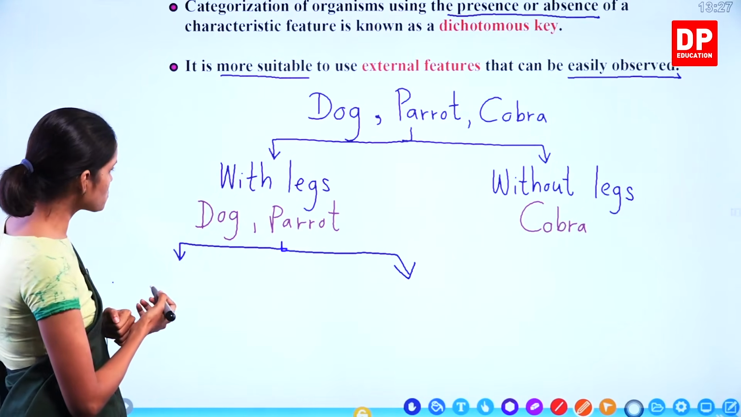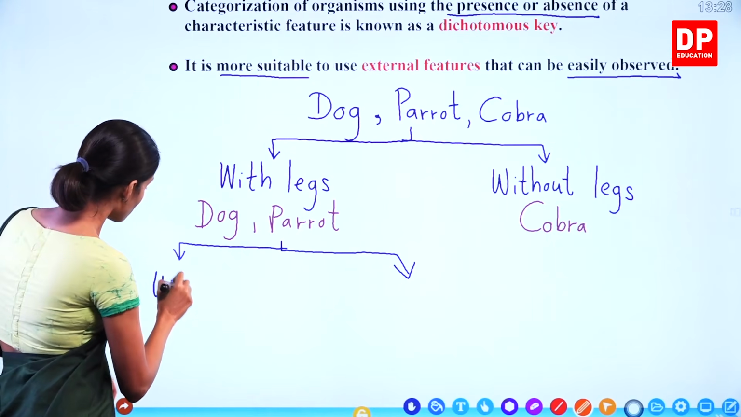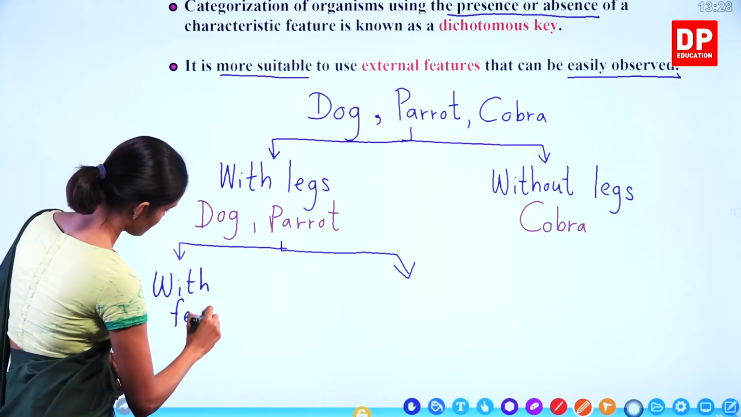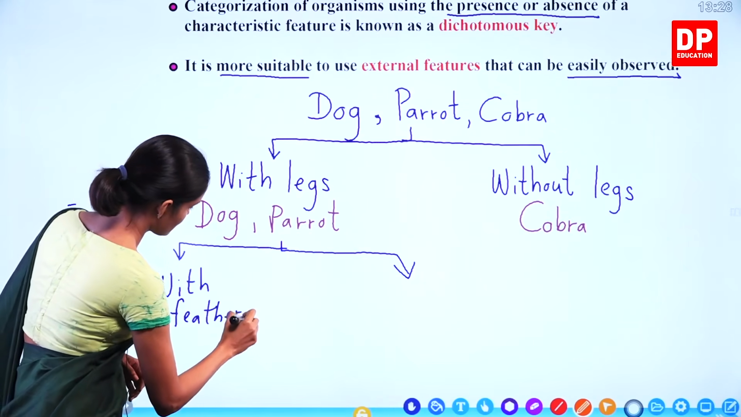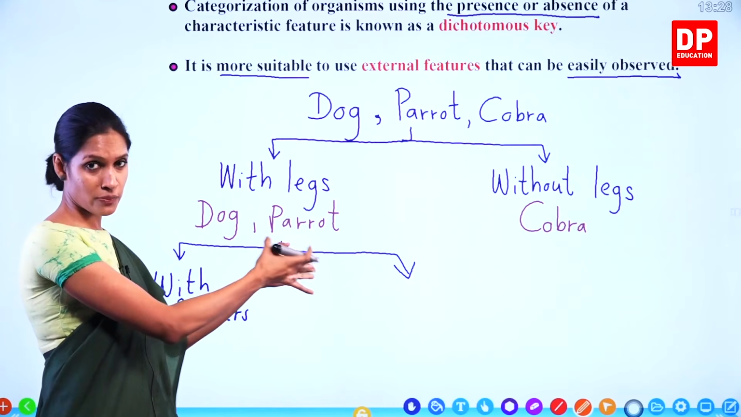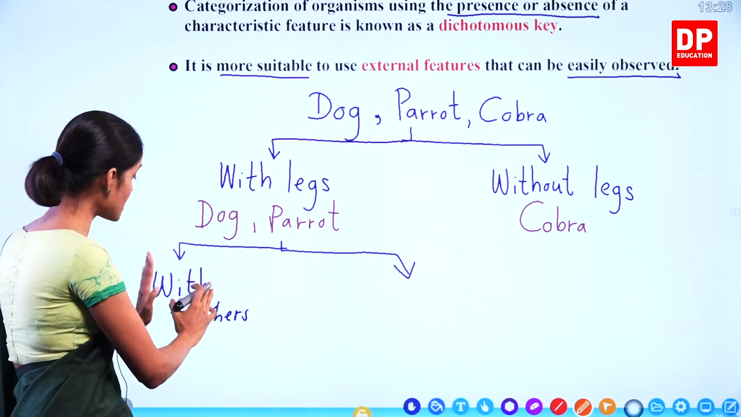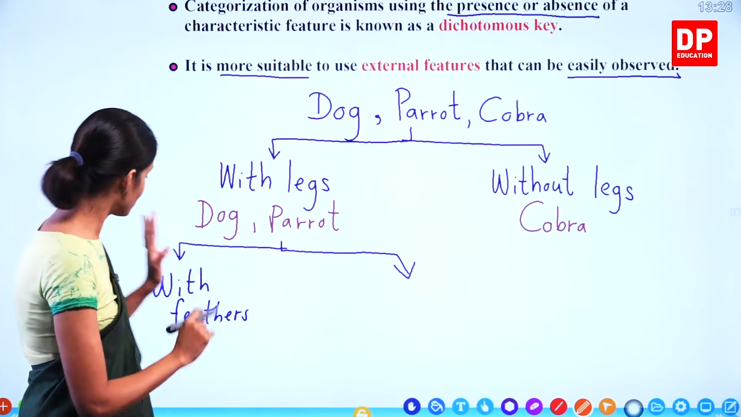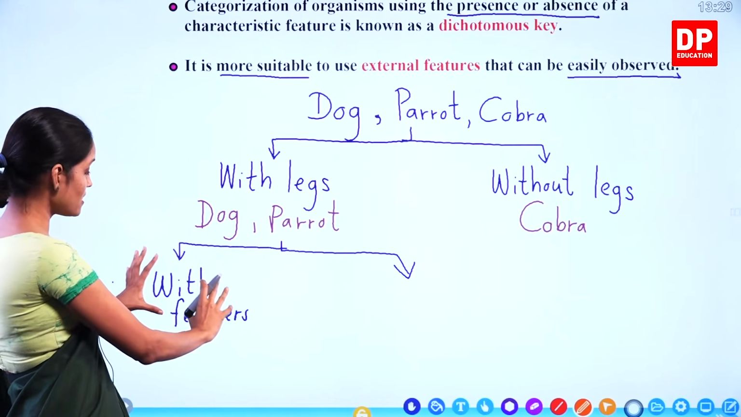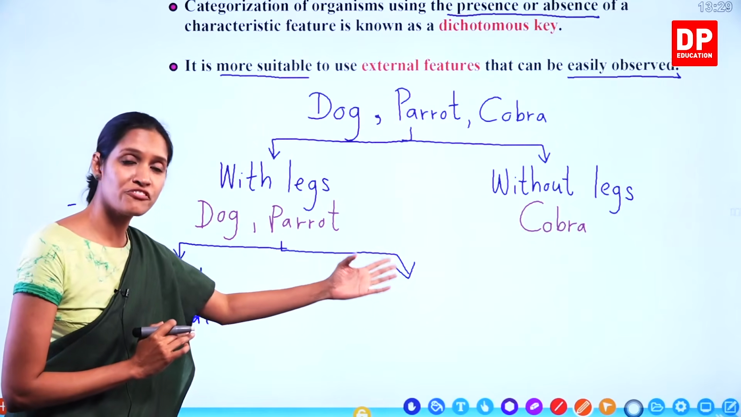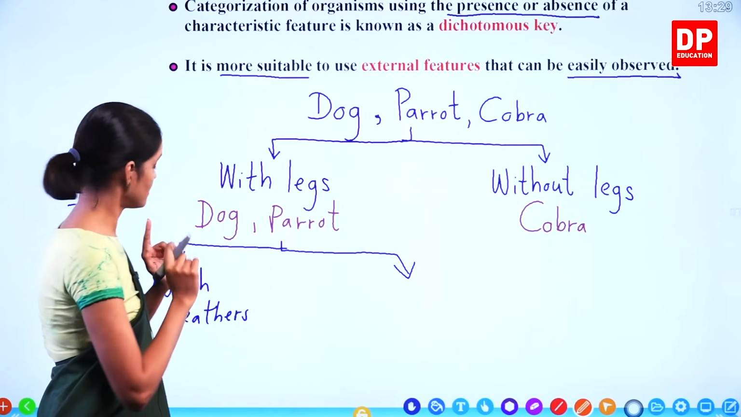So here I am going to take with feathers, and this side, what do you have to write? Can you write with beak? No. Remember, if one side is with, the other side must be without. Okay? If this side is with feathers, this side you can't write with a beak or with fur. That is totally wrong. Right?